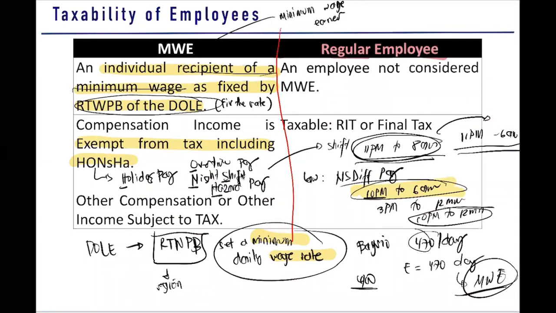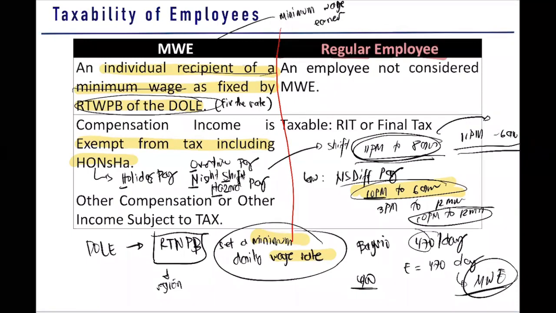Next, hazard pay. This is a premium given to the employee because of the risk of the work of the employee. The different risks as to the work of the employee lead to this particular pay. We call it your hazard pay. An example of hazard pay is for your nurses.